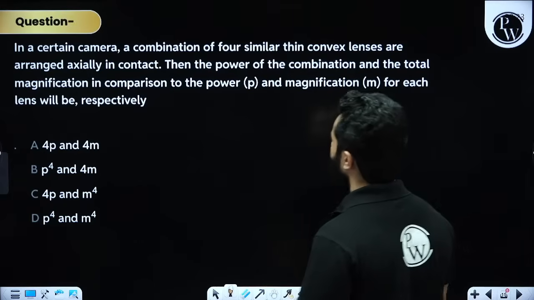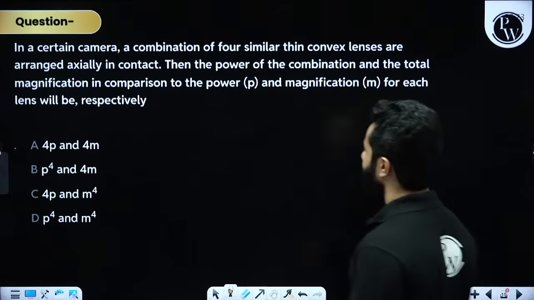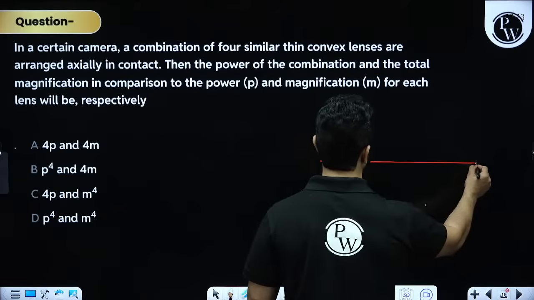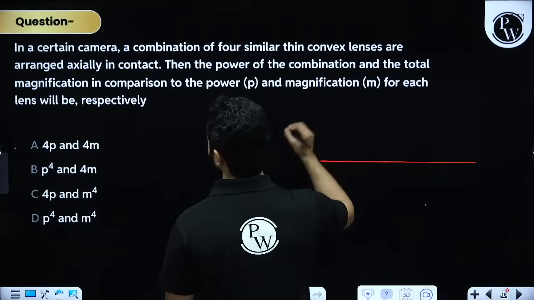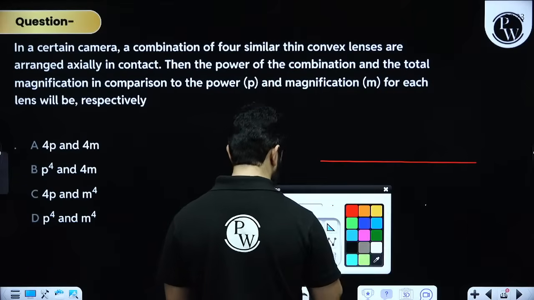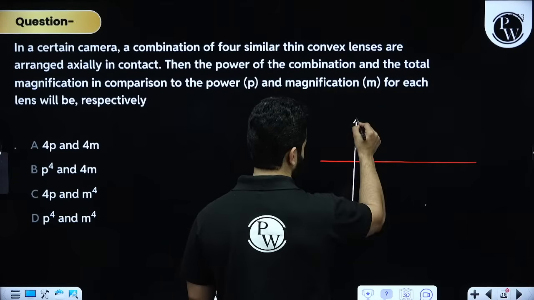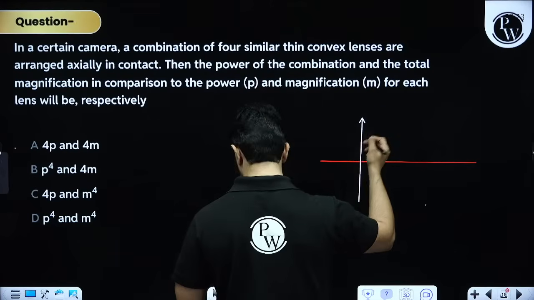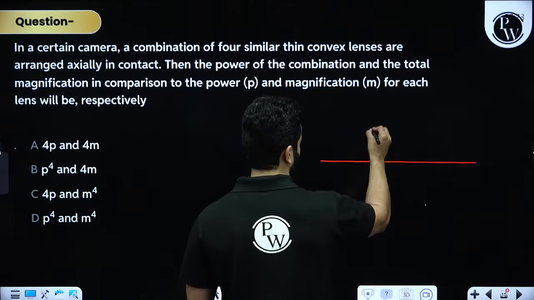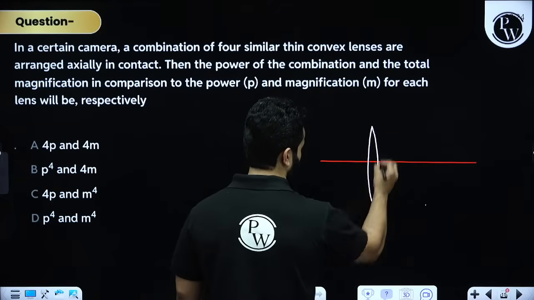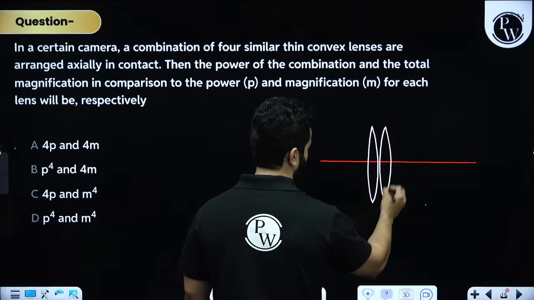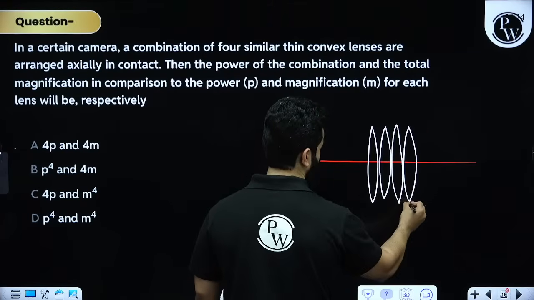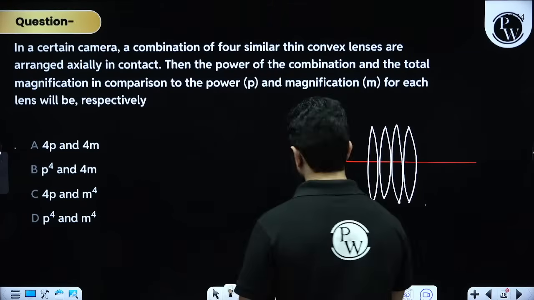In a certain camera, a combination of 4 similar thin convex lenses are arranged axially. So in a certain combination, you have got 4 lenses, and by the way, these are convex lens, right? There is also one more way to draw convex lens, my dear friends, if you don't know, which is something like this. Chalo, no problem. I'll use the normal diagram. So 1, 2, 3 and 4, right? And these are similar.